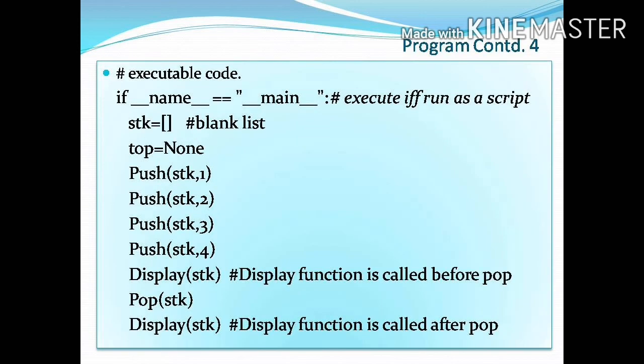Executable code: if __name__ equal to __main__ is True, stk equal to blank list, top equal to None. push function is called to push 1, push 2, push 3, and push 4. 1 is inserted first, 4 is inserted last. Display function is called, pop function is called, again display function is called to check the elements of the stack.